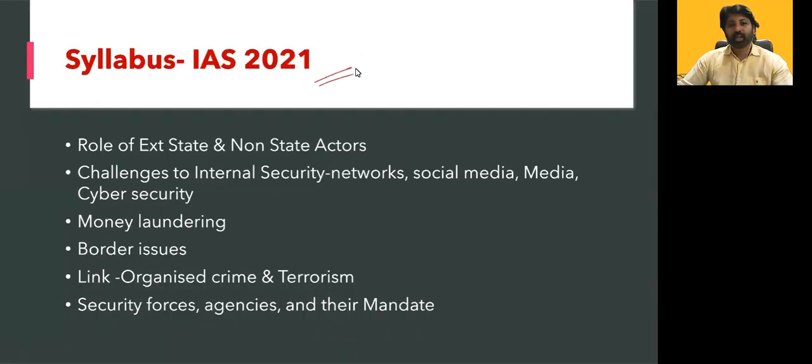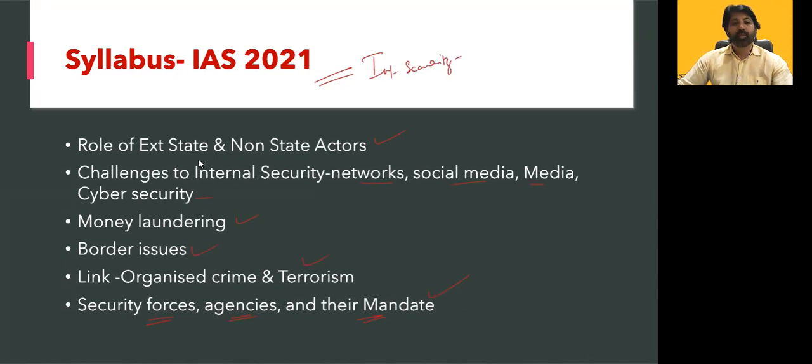For IAS or KAS or even for other examinations, under these sectors you need to study the role of external state and non-state actors, challenges to internal security, networks, social media, media and cyber security, money laundering, border issues, any kind of border dispute, border tension, and organized crime and terrorism, the linkages of organized crime and terrorism, security forces and the various agencies and their mandate, what they have been created for, what their objective is. All put together, it is your syllabus for internal security.